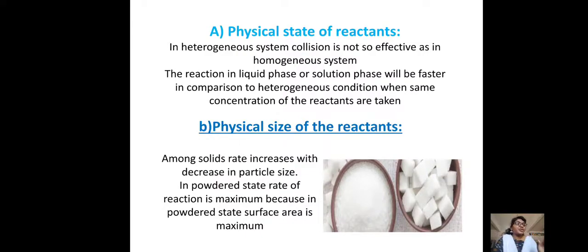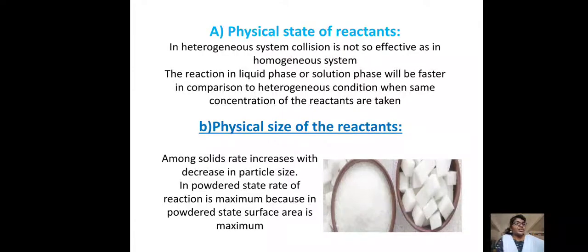The powdered sugar will be dissolved easily. That means if the particle size decreases, the rate of reaction increases. See the picture. Here there are some sugar crystals and here powdered sugar. So if the particle size decreases, the rate of reaction increases. So physical size of the reactant is also a major factor influencing the rate of reaction.